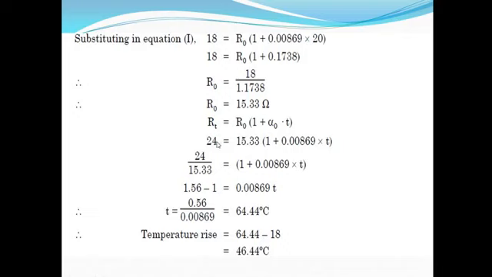Now if the value of resistance is 24, what is the temperature? So again we are putting the same equation and finding the value of temperature. Now we are getting here the temperature at 24 ohm is 64.44 degrees centigrade. Now for finding the temperature rise, final temperature minus the room temperature. Room temperature is 18, so 64.44 minus 18.